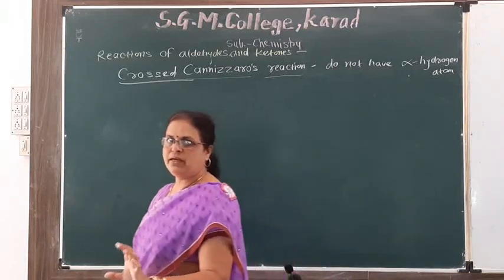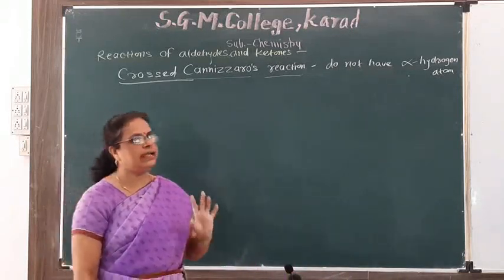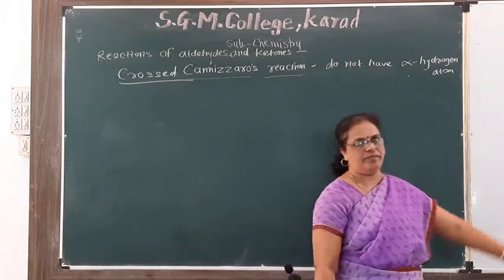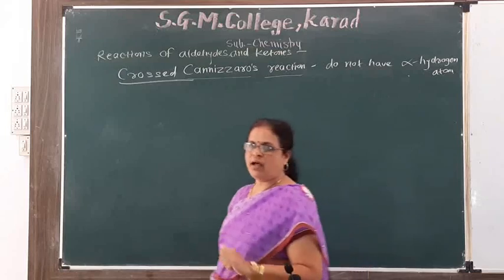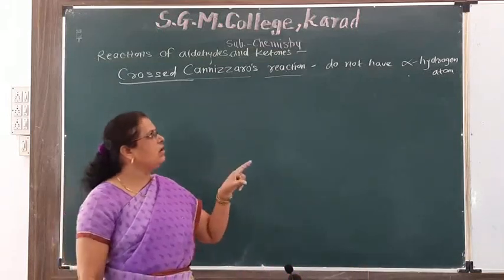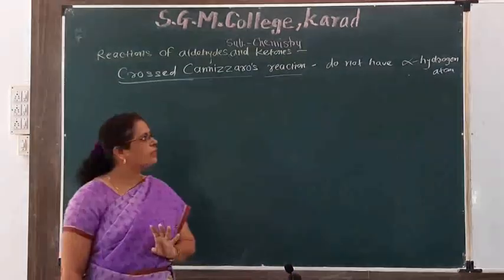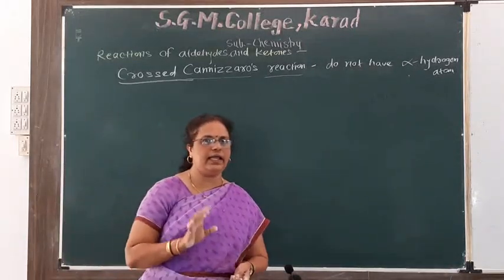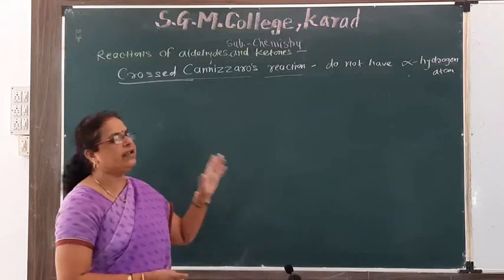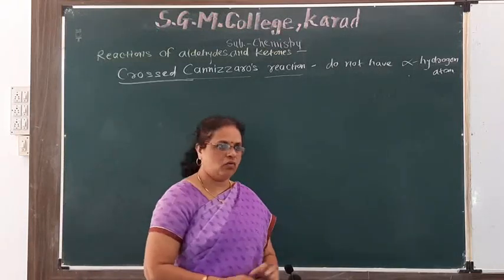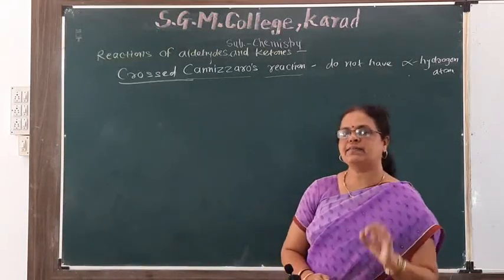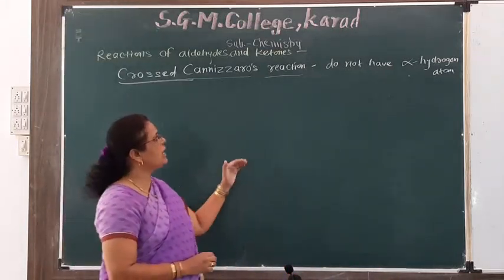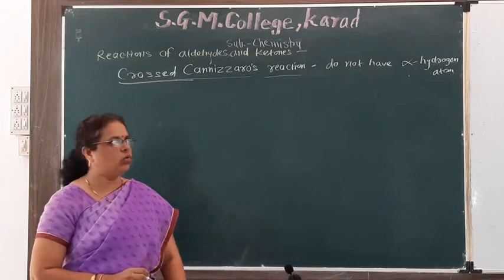Here not the same aldehyde, but two different aldehydes that do not have an alpha hydrogen atom. These two different aldehydes are heated and react with concentrated NaOH or concentrated KOH. Then one molecule of aldehyde gets oxidized to give acid and another molecule gets reduced to give alcohol.